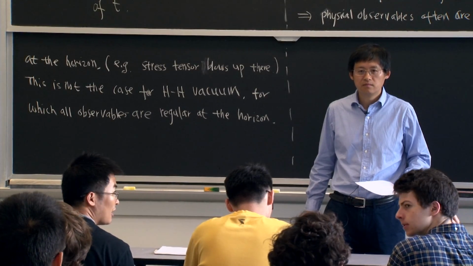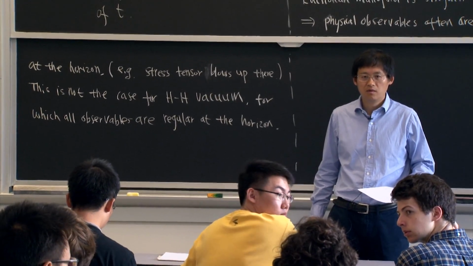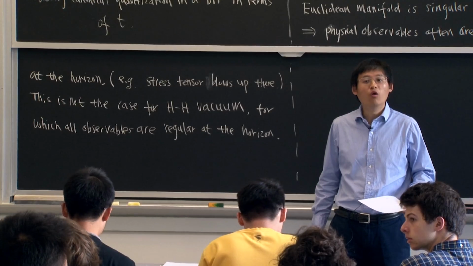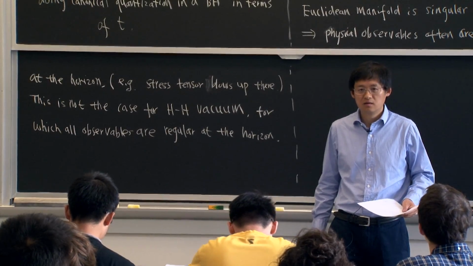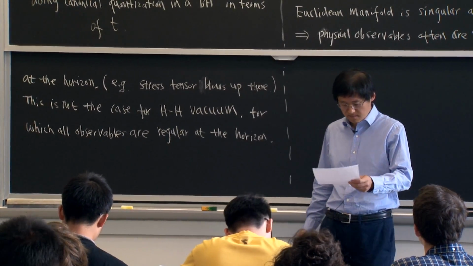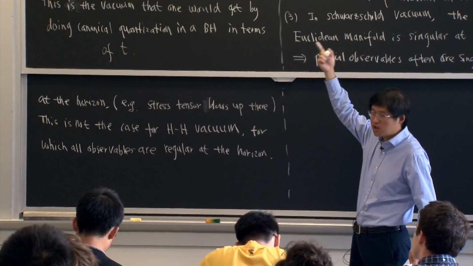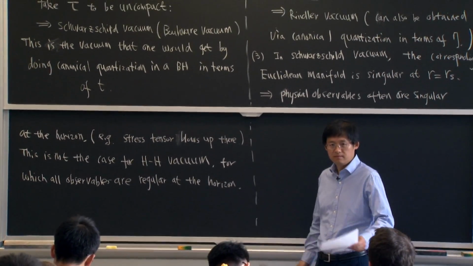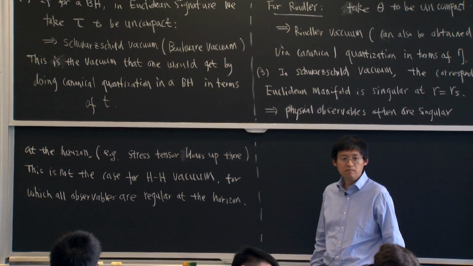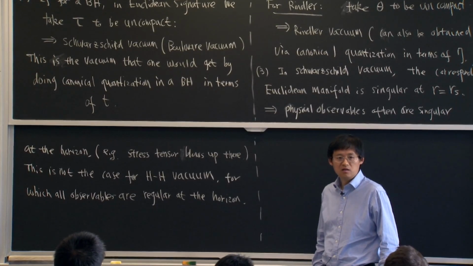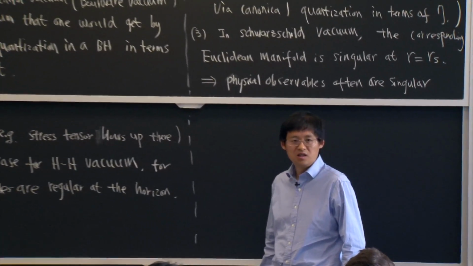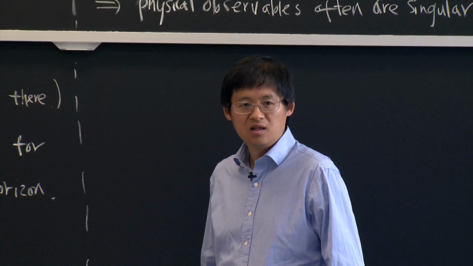Yes? Is there a temperature associated with the Schwarzschild vacuum? No. T equals 0? Yeah, because for example, the Euclidean tau is noncompact. So the singularity of the physical variables is the unique reason we consider the Hartle-Hawking vacuum?